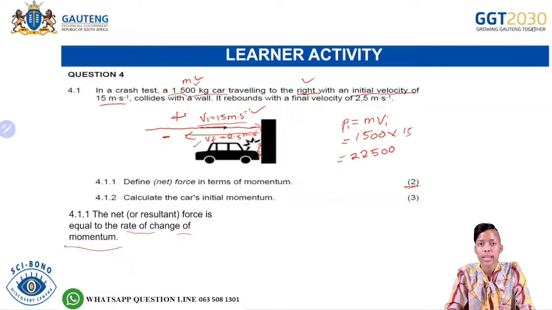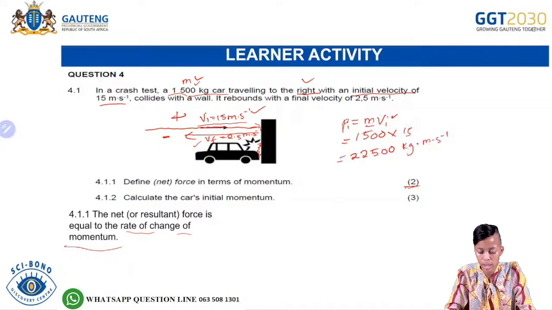And for this one, I'm getting 2250. Remember, momentum is a vector, so you need to write the magnitude as well as the direction. The units of momentum are made from the mass, which is kilograms, and meters per second from the velocity.